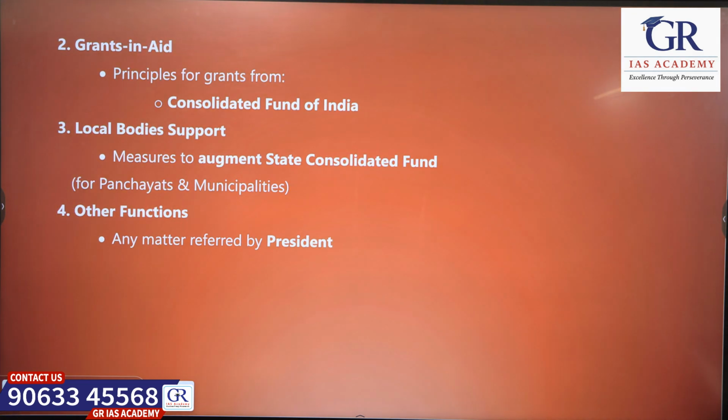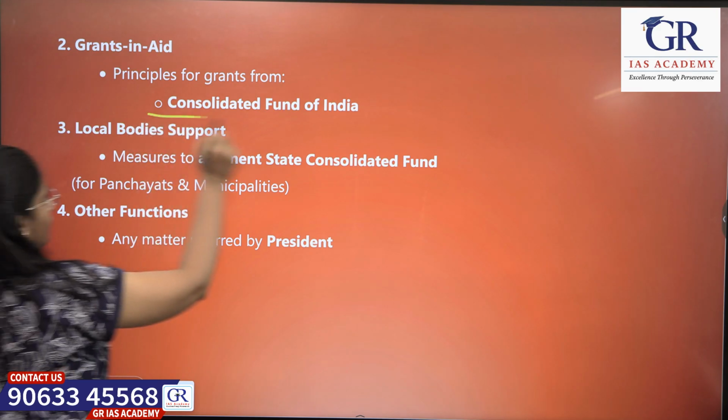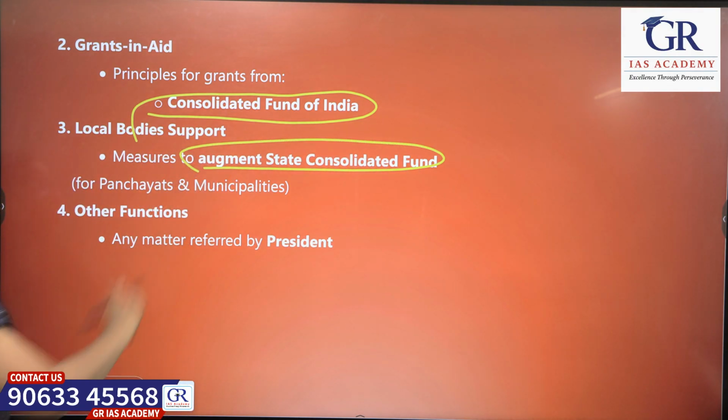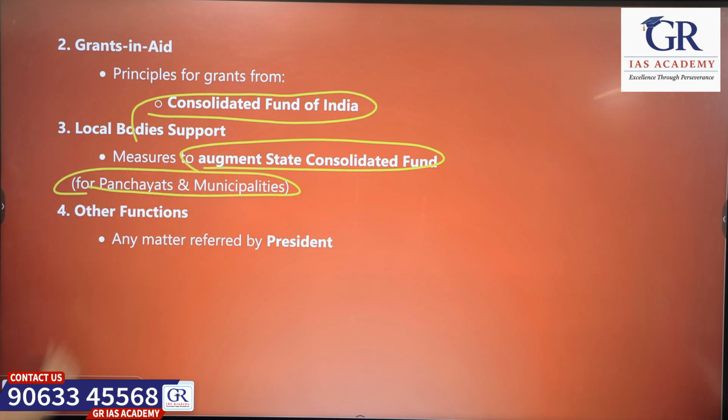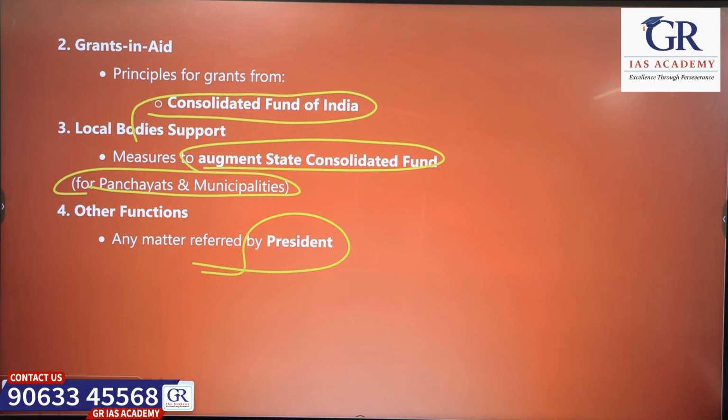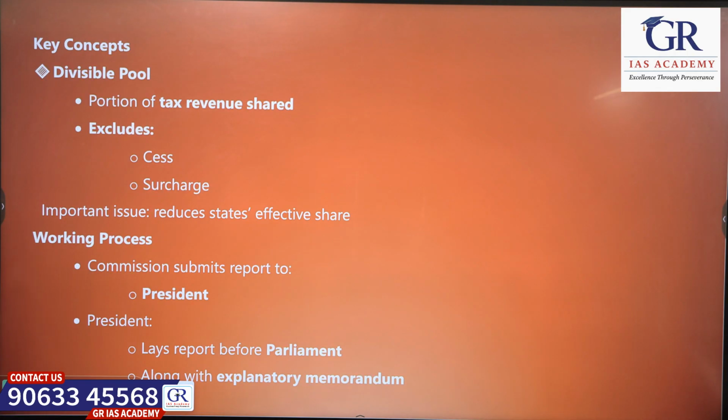Grants and aid. Through the Consolidated Fund of India there will be grants, and along with the state consolidated fund there will be support for panchayats and municipalities also. Any matter referred by the President is also taken up by the Finance Commission. Those are the functions of the Finance Commission.